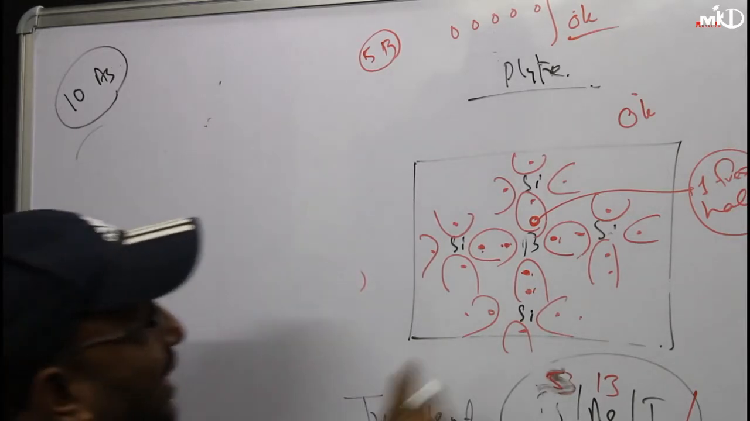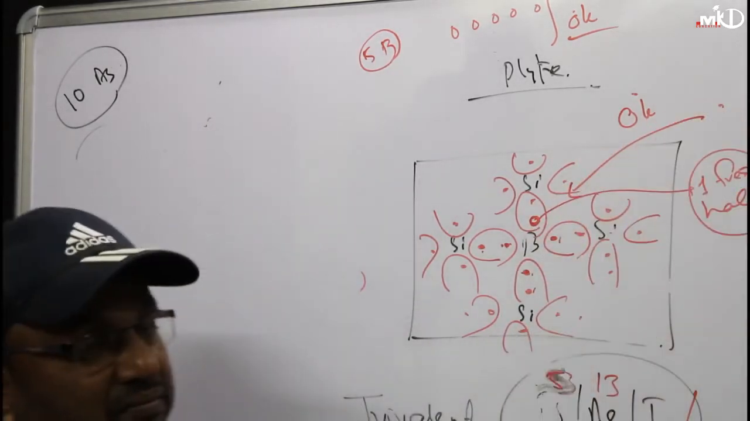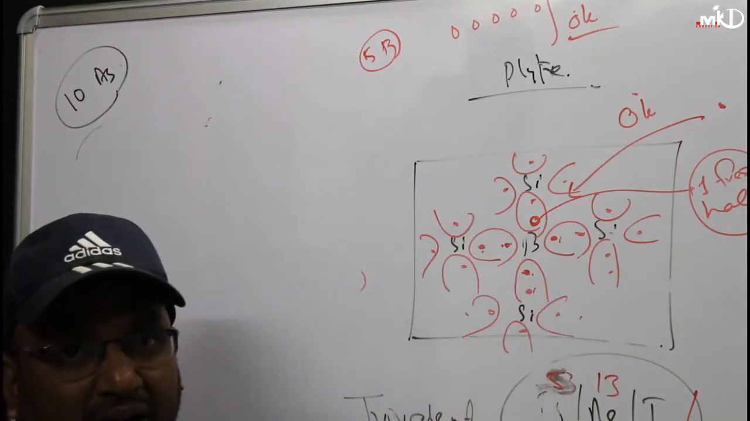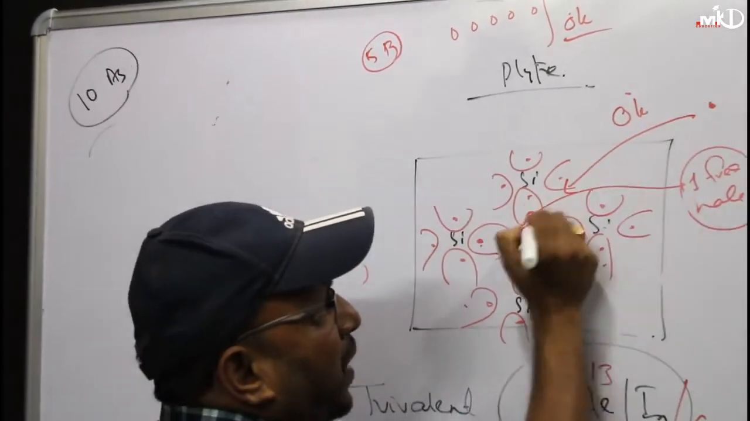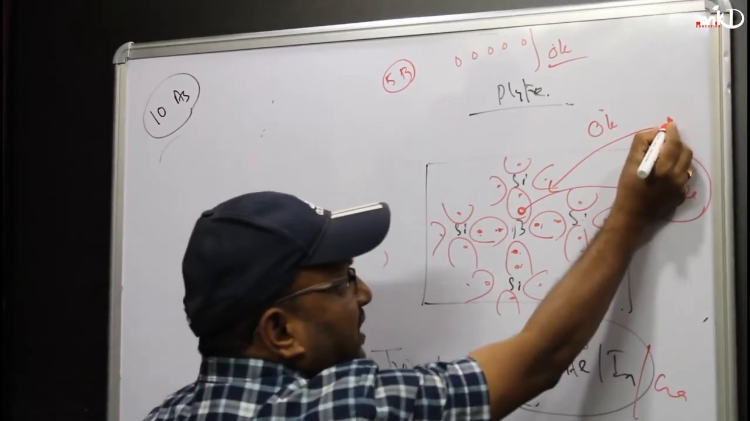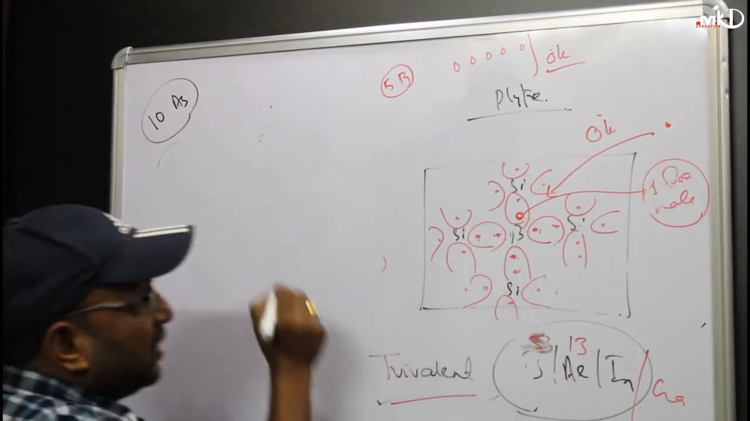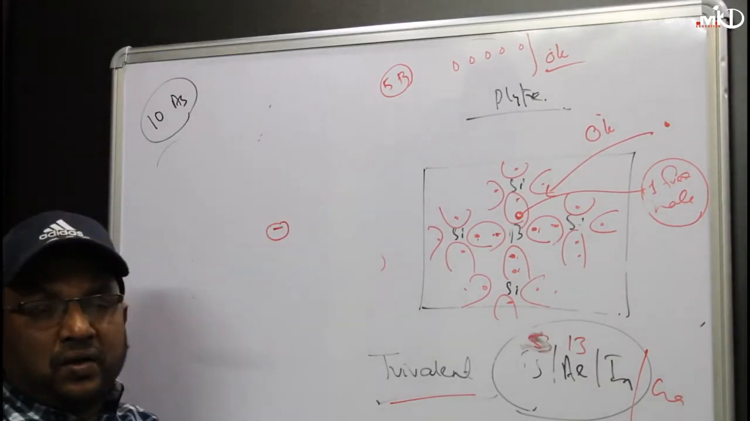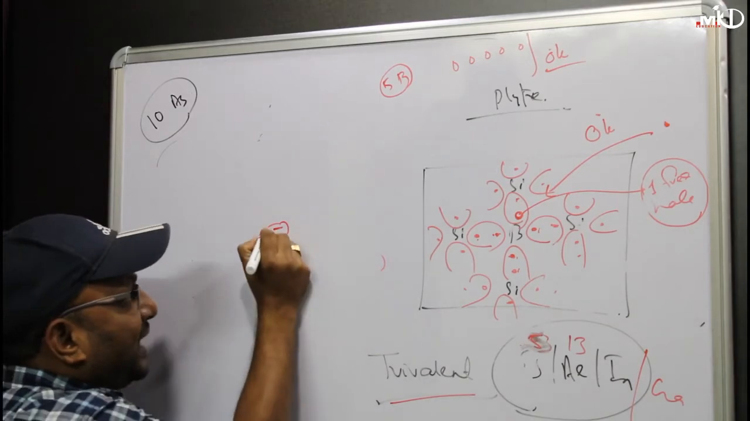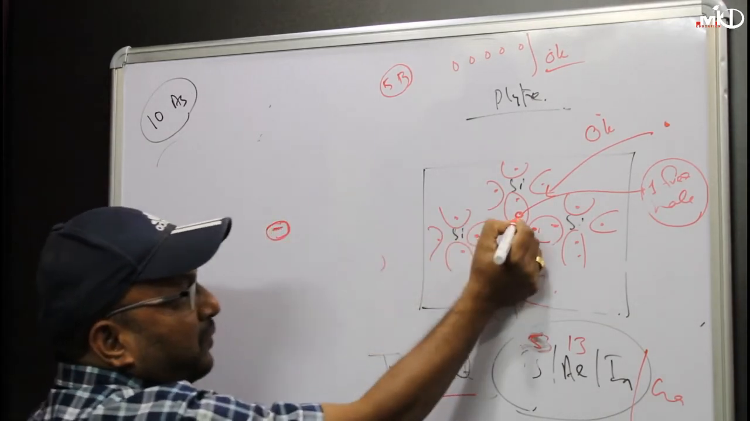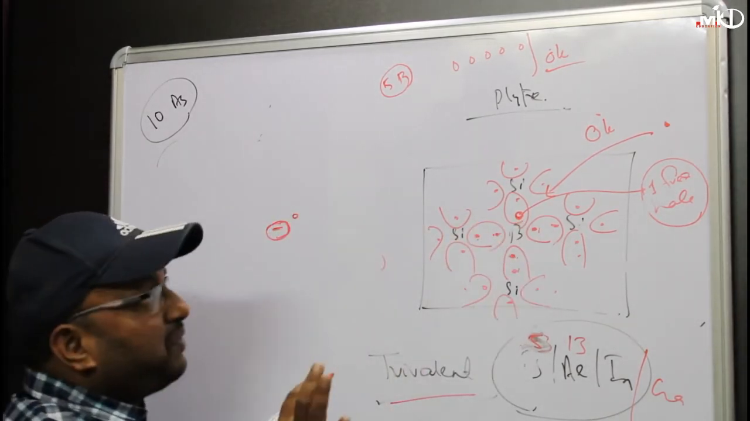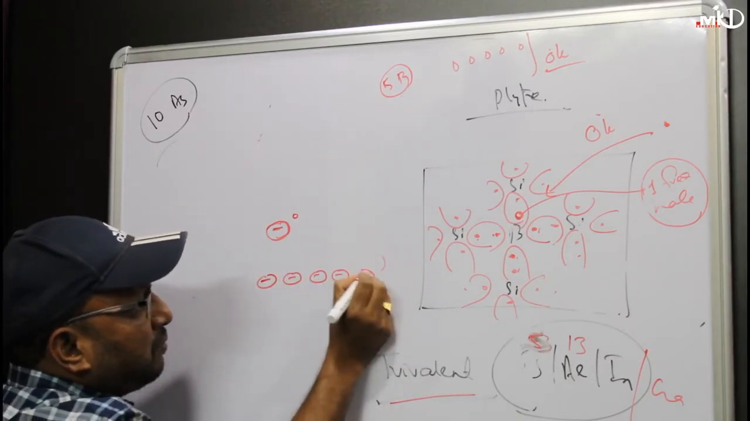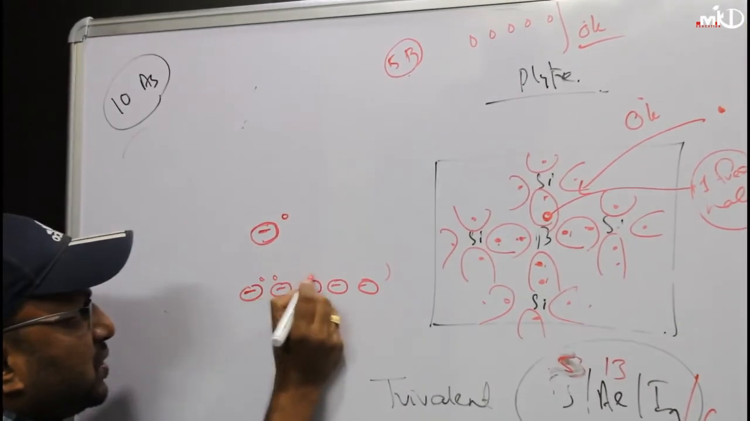Since one hole is there, to make it an octet I have to add an electron here. It has to accept the electron to make it 8. Since it has to accept electrons, it becomes negative. I already told you: accepting means minus, donating means plus. Accepting means it will become negative, and the free carriers here are holes. If I add 5 boron, I will get 5 acceptor atoms and 5 holes.